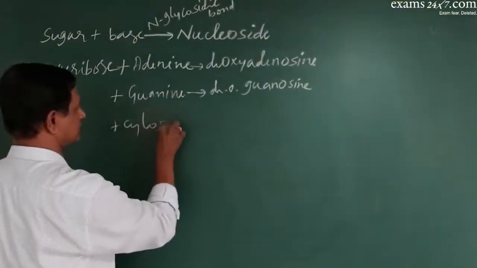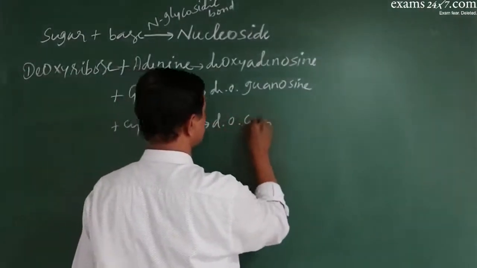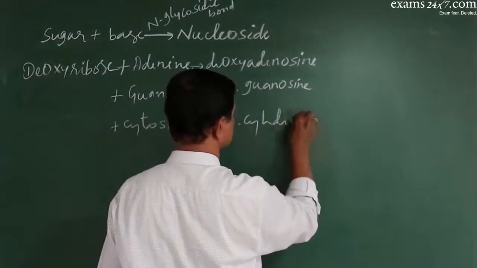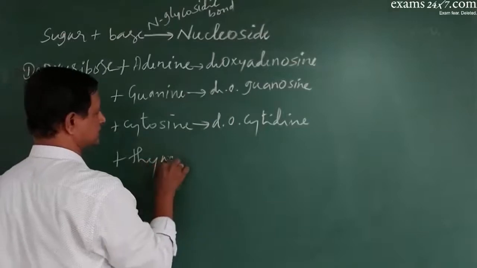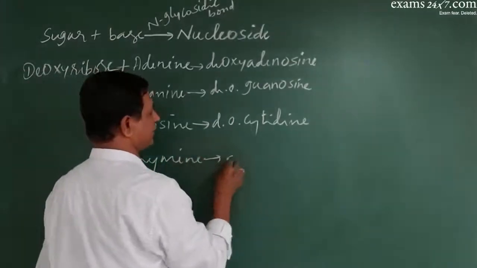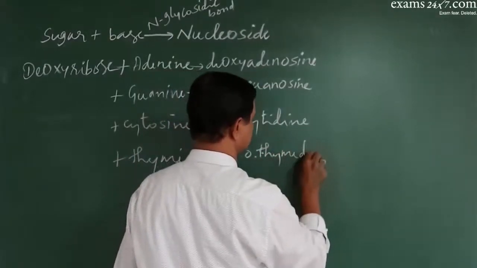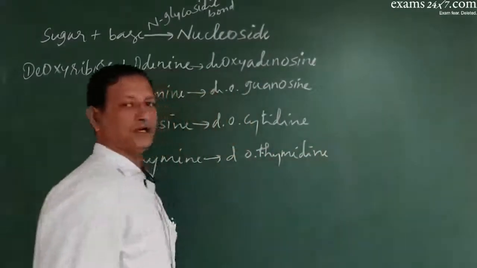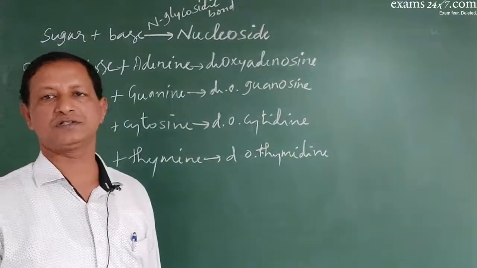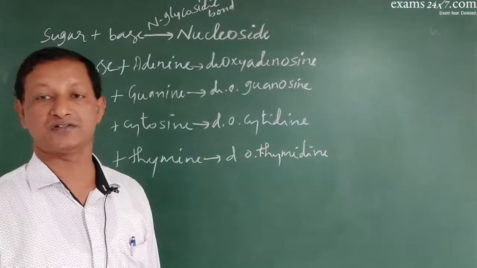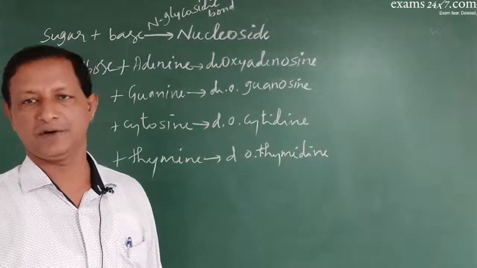With cytosine it forms deoxycytidine. It can also combine with thymine to form deoxythymidine. Now you have 4 nucleosides: deoxyadenosine, deoxyguanosine, deoxythymidine, and deoxycytidine. These are the 4 nucleosides of a DNA molecule.